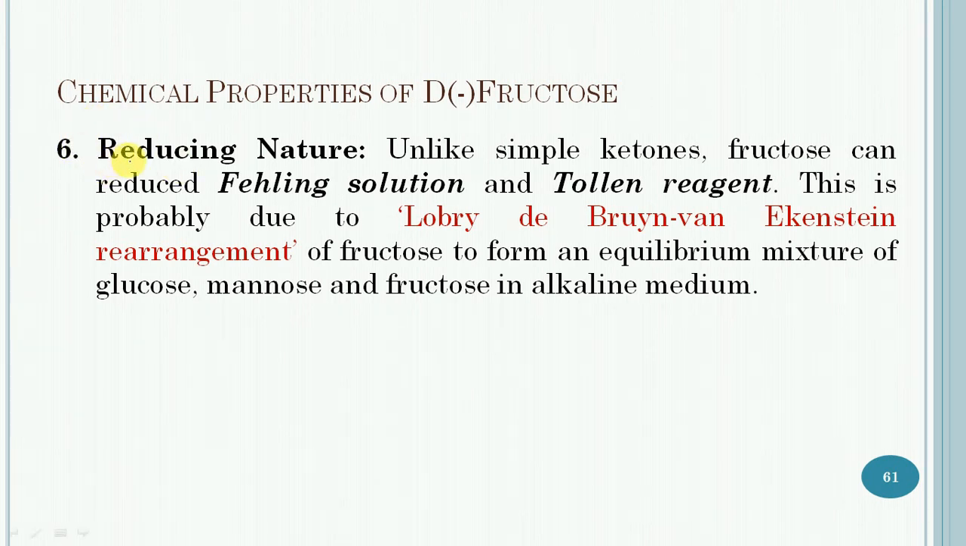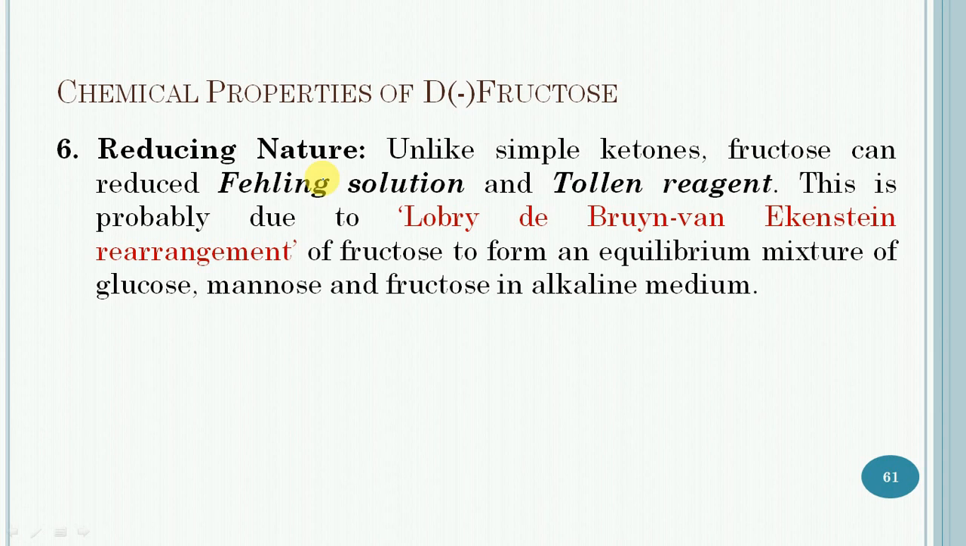Next is the reducing nature. Unlike simple ketones, fructose can reduce Fehling solution and Tollens reagent. So it is a test for fructose at the laboratory level, and these reactions are most probably due to the Lobry de Bruyn-Alberda van Ekenstein rearrangement of fructose to form an equilibrium mixture of glucose, mannose, and fructose in alkaline solution. This is similar to the case of glucose. So it is all about the reactions of the ketonic group.